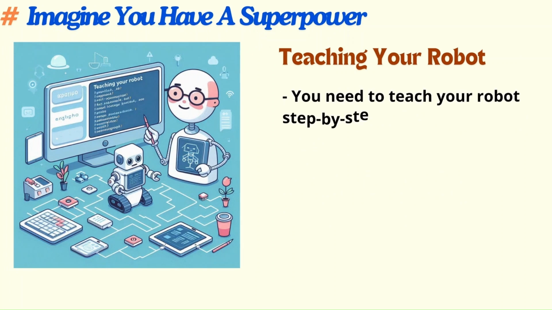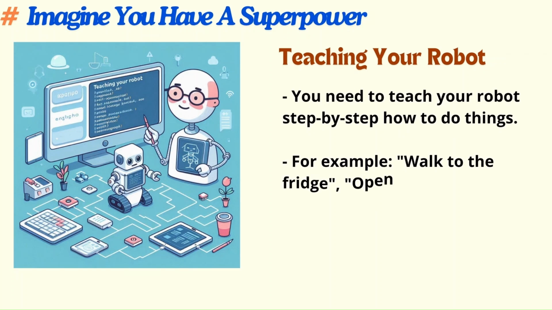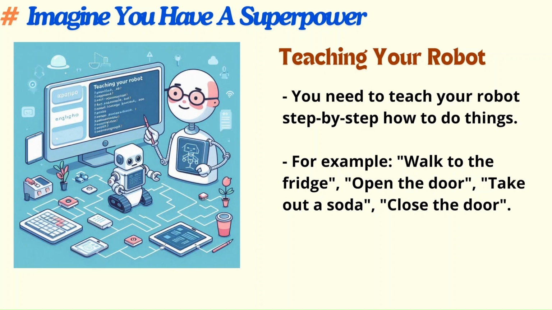So we need to teach our robot. It's like in our childhood days, when we were not aware of anything, our parents guided us. They told us in small steps how we have to do things. In a similar way, we are going to teach our robot small steps: walk to the fridge, open the door, take out soda, and more.